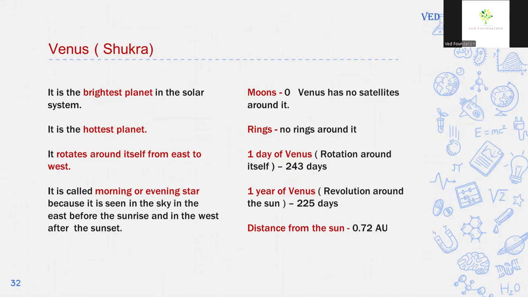It is called the morning or evening star because it is seen in the sky in the east before the sunrise and in the west after the sunset. Venus has no satellites around it. It has 0 moons. Venus has no rings around it.